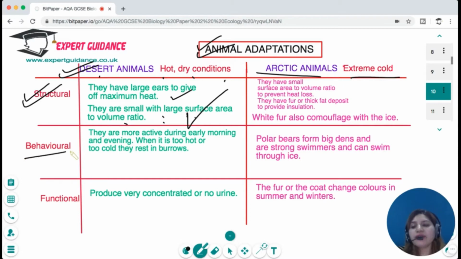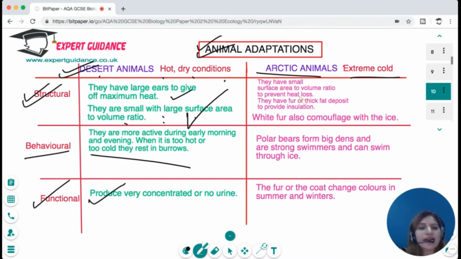For the behavioral adaptation, they are more active during early morning and the evening when the temperature is not too high and too low. And when it is too hot or too cold, they rest in burrows. And the functional adaptation is they produce very concentrated or no urine so that they can prevent the water loss.